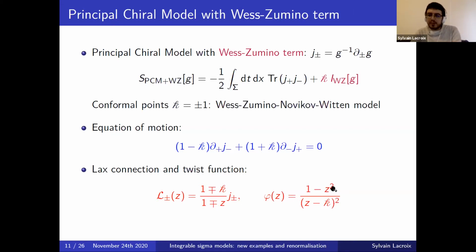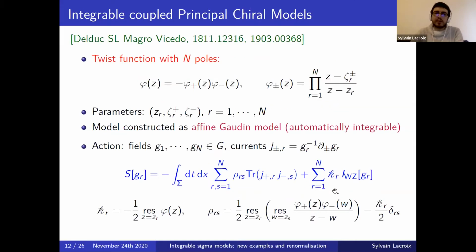And now that I presented this, I can present this coupled principal chiral model that I mentioned, which was constructed in this article about 2 years ago now. And the idea is to just observe that the principal chiral model, with or without Wess-Zumino term, corresponds to a twist function with one double pole. So it's natural to wonder if one can actually construct an integrable model with a twist function which would possess n double poles. So for that, we will parameterize this twist function in the following way.